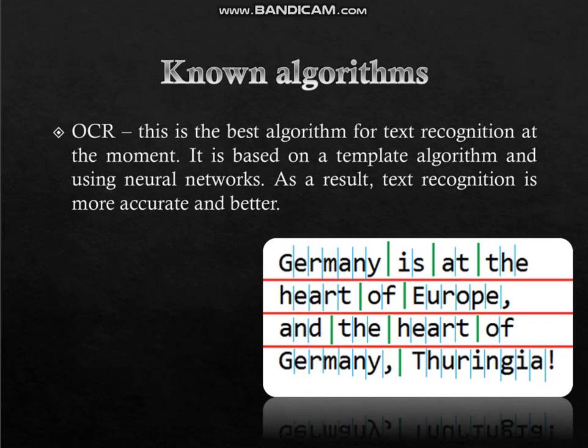And finally, OCR. It is the best algorithm for text recognition at the moment. It is based on a template algorithm and uses neural networks. As a result, text recognition is more accurate and better.